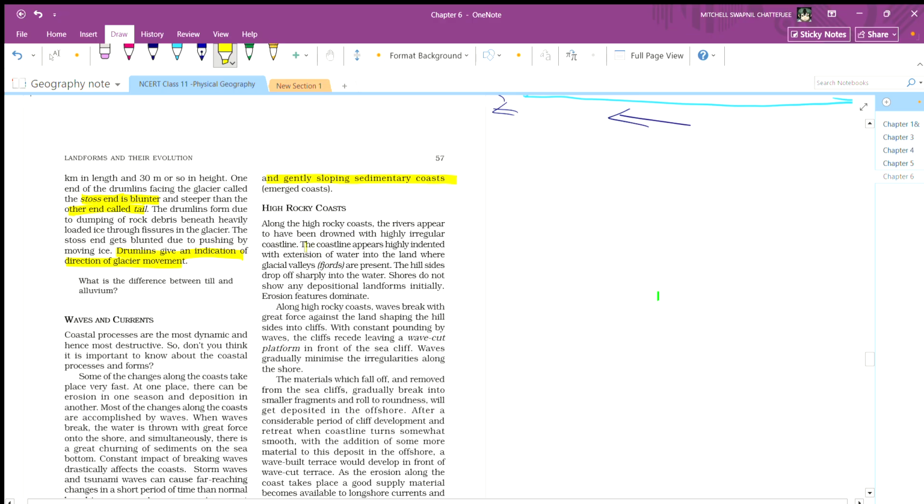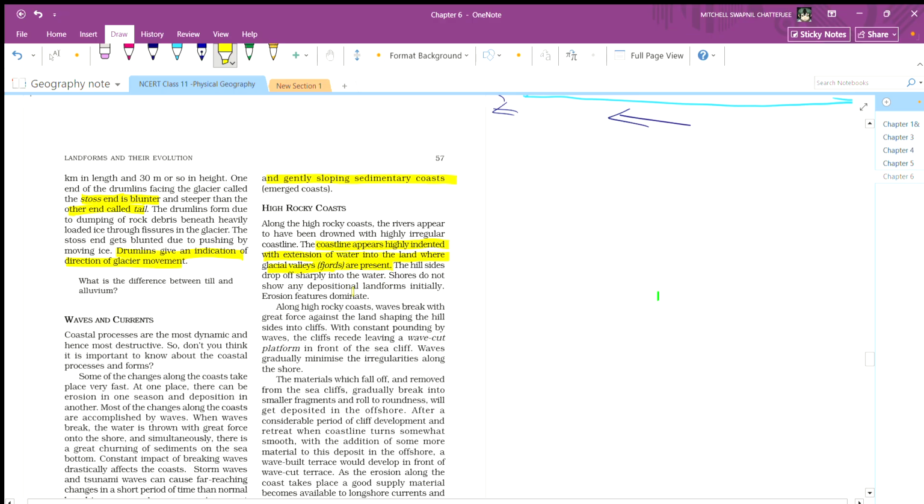The coastline appears highly indented, with extension of water into the land where glacial valleys, that is fjords, are present. The hillsides drop off sharply into the water.